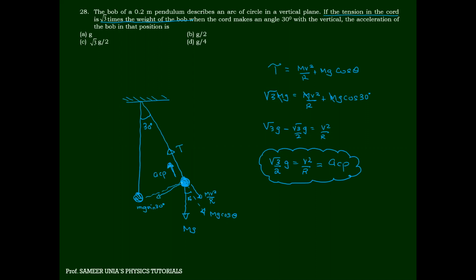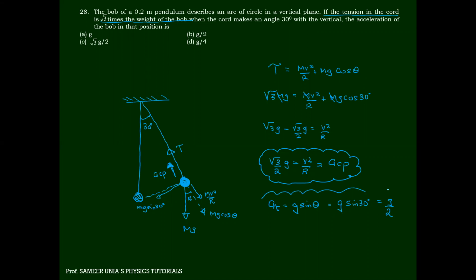There is another acceleration which is acting on the bob at this instant. Which other acceleration? Tangential. What is the formula for the tangential force over here? mg sin theta. So what will be the formula for tangential acceleration? g sin theta, very good. Cancel the m. So g sin 30, that is g by 2.